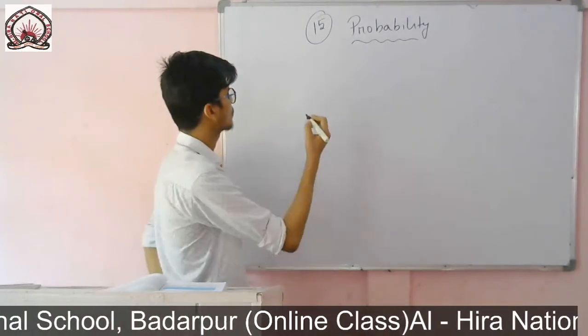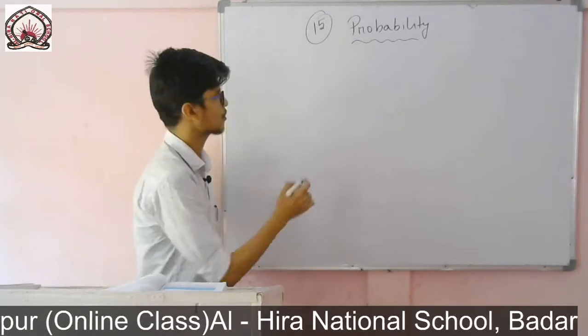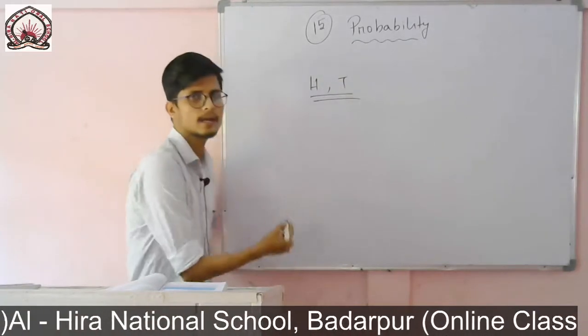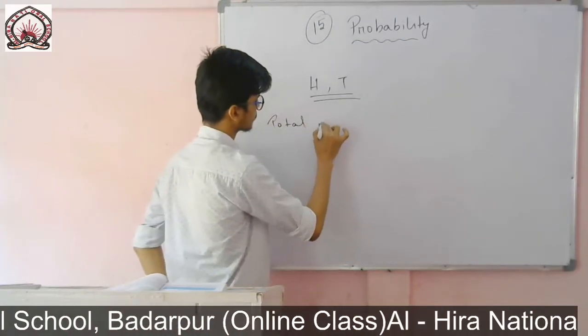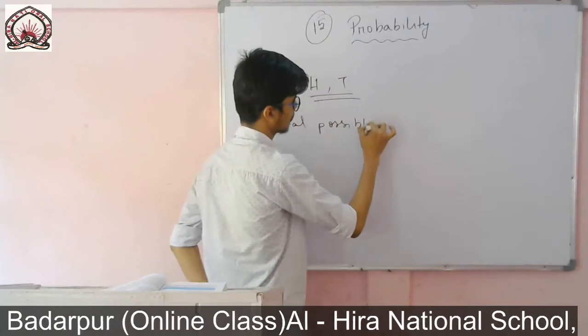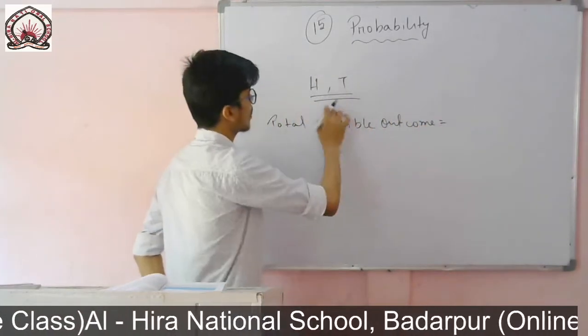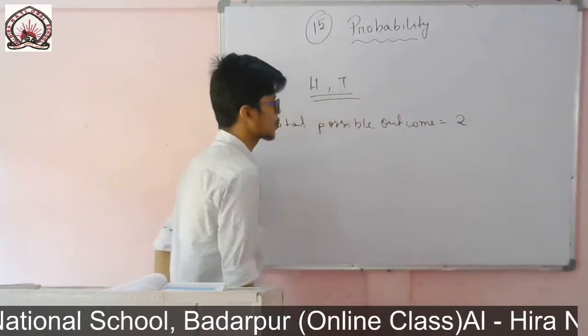For example, for equally likely, I am taking a coin. If I toss a coin, I will get either head or tail. So my total possible outcome is 2.